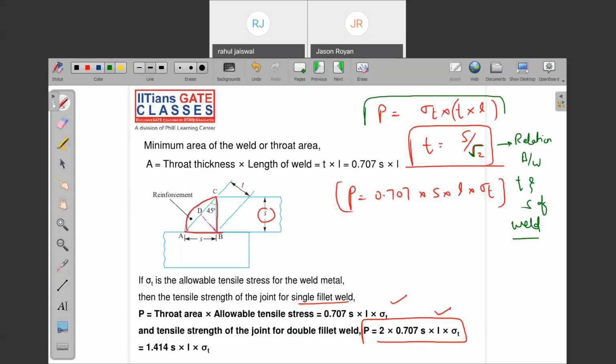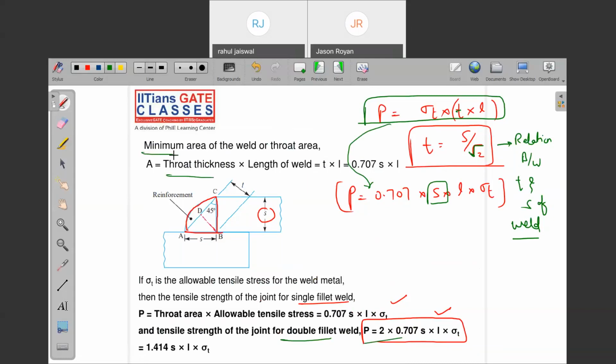Actually, this is the formula, but in the question, they will not mention the throat thickness. They will always mention the leg of the weld. So you need to convert this formula to this formula. Once it is a double fillet weld, we need to multiply by 2. Are you getting it?